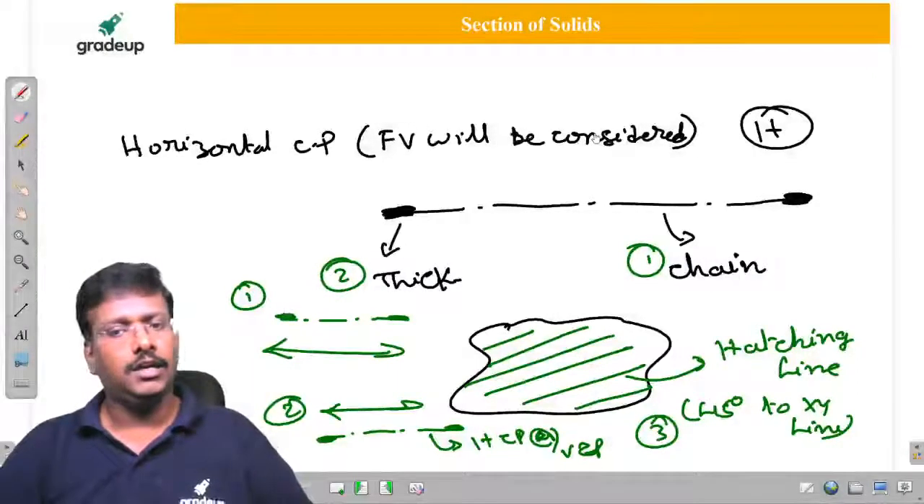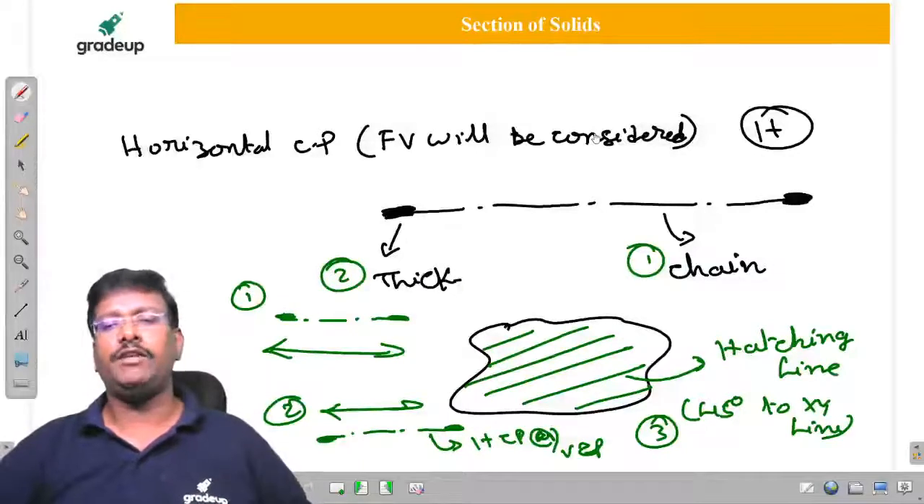And in the extra class only I will go ahead with section of solids.